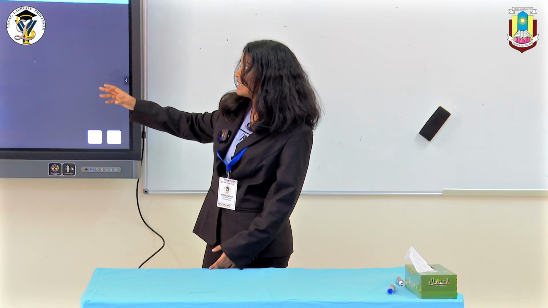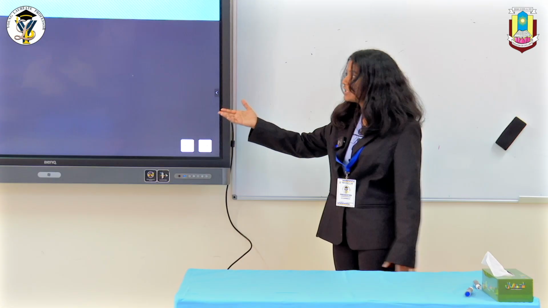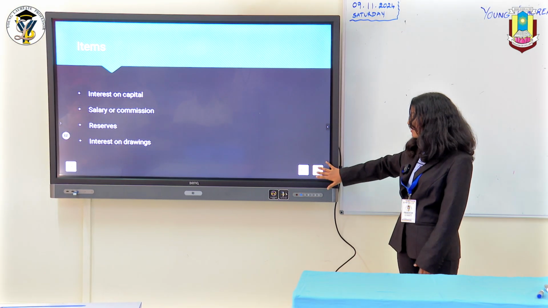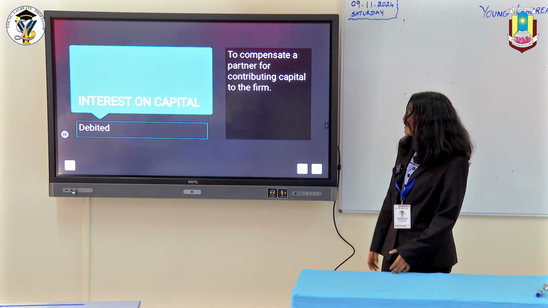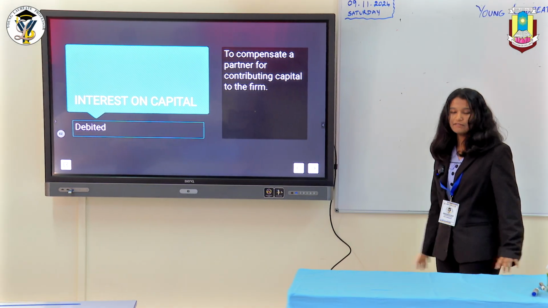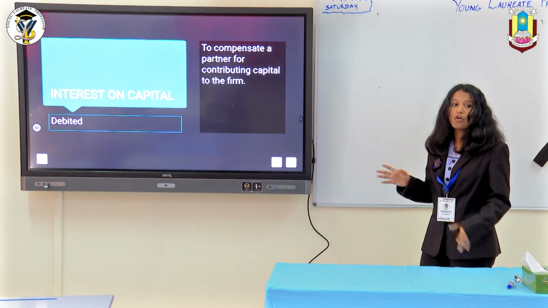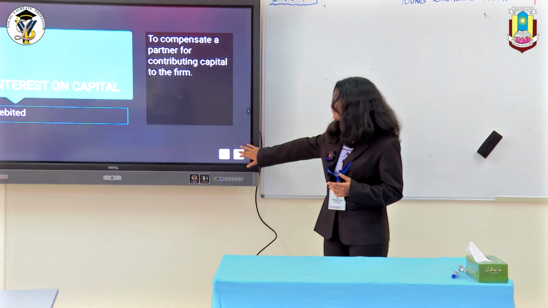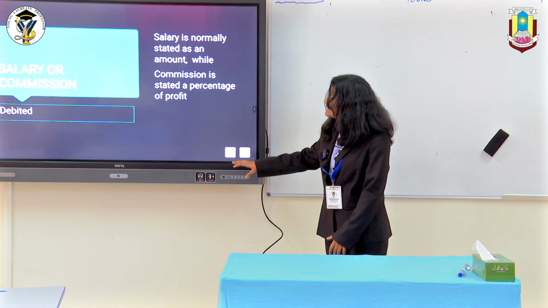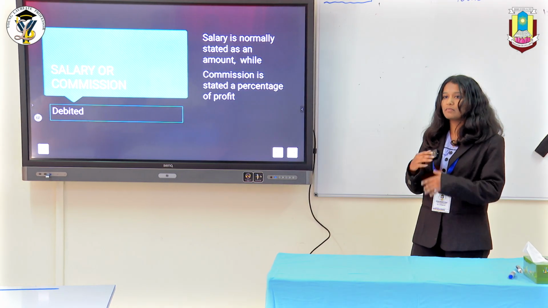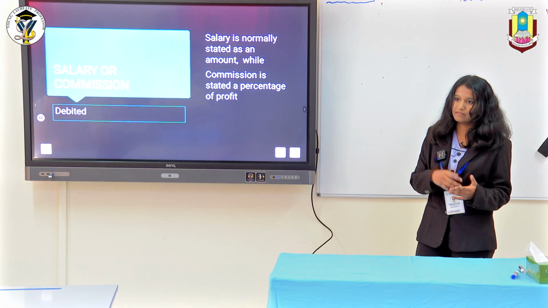So the items are, yes, interest on capital, salary or commission, which is the remuneration, and reserves, interest on drawings. So first one is interest on capital, which is debited. It is to compensate a partner for contributing capital to the firm.